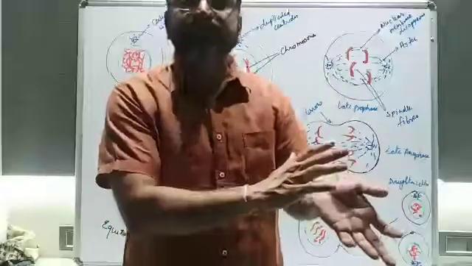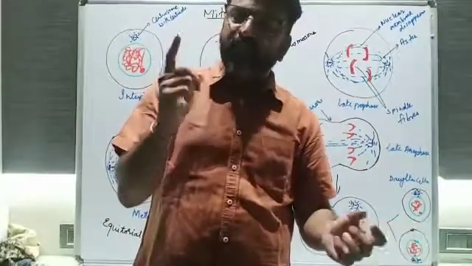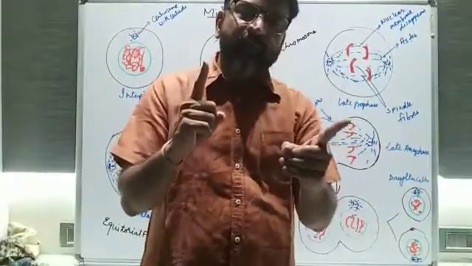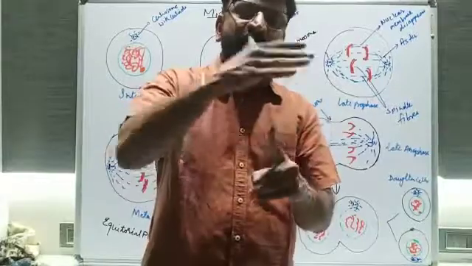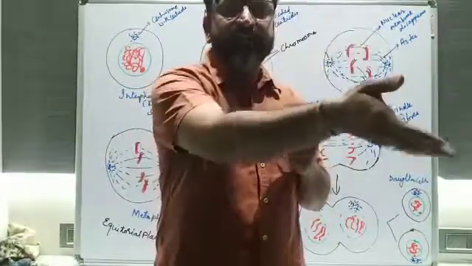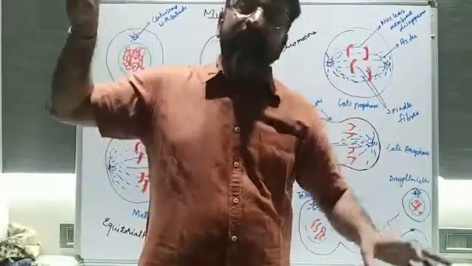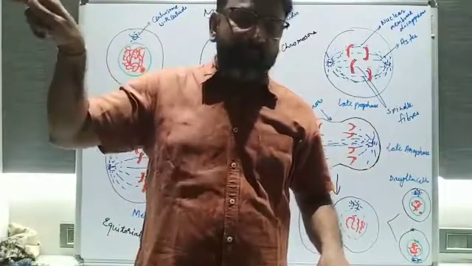In meiosis 2, the copying of these chromosomes takes place. One cell has half the number of chromosomes, and this half will be copied. Half plus half, what is that? 1. Initially in the parent cell, 2n chromosomes were there.